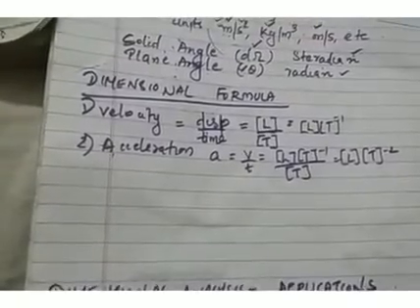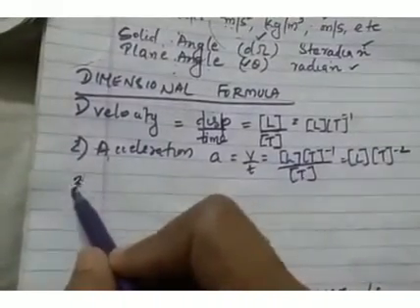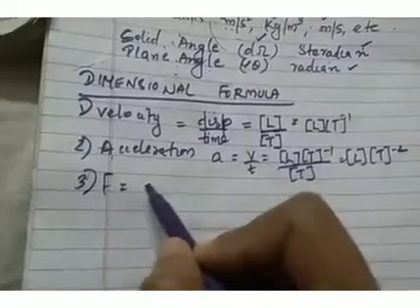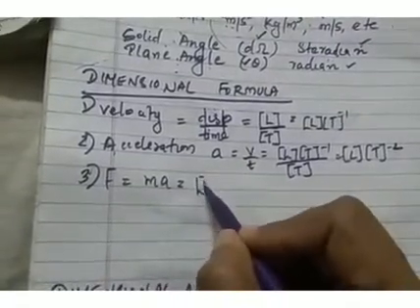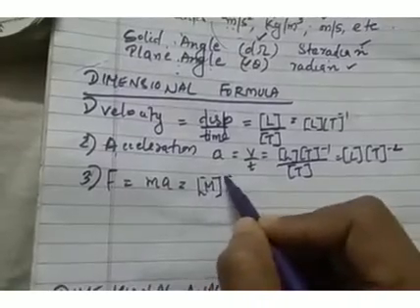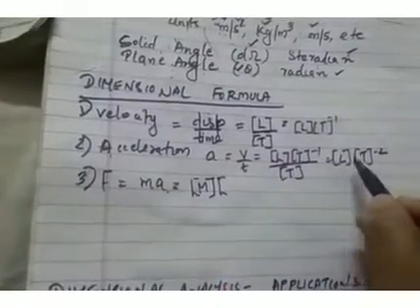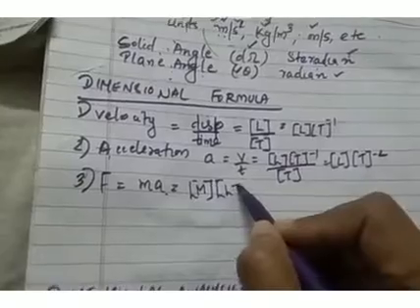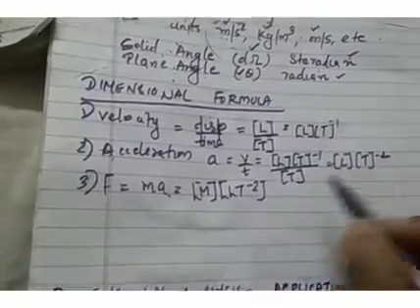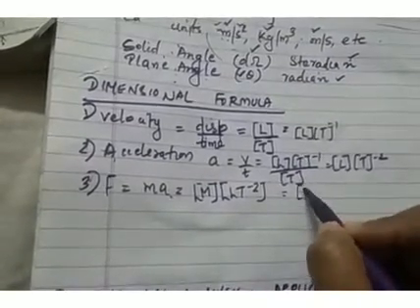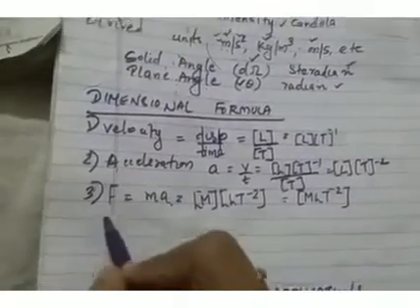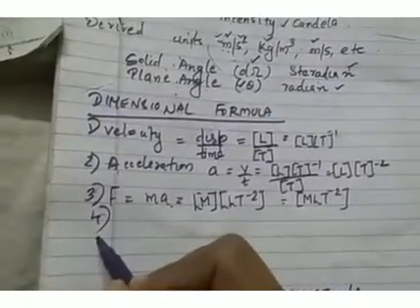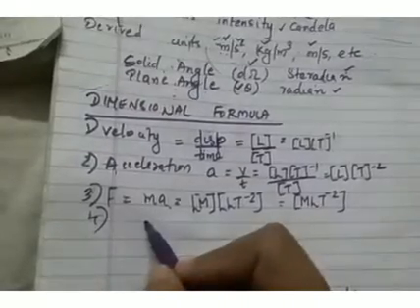And next we can discuss the dimensional formula for force. So force is mass into acceleration. So the dimensional formula for mass is M, and the dimensional formula for acceleration is L T raised to minus 2. So we can write L T raised to minus 2. Hence the dimensional formula for force will become M L T raised to minus 2. Then next, the dimensional formula for work.